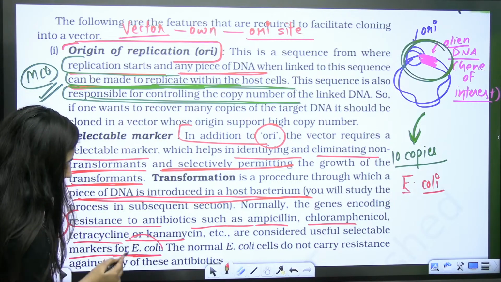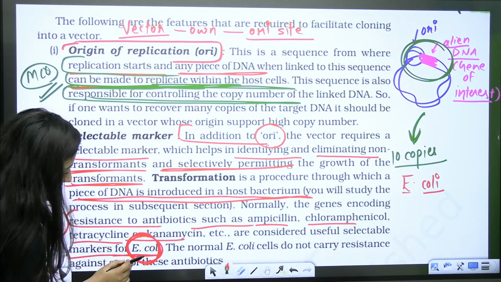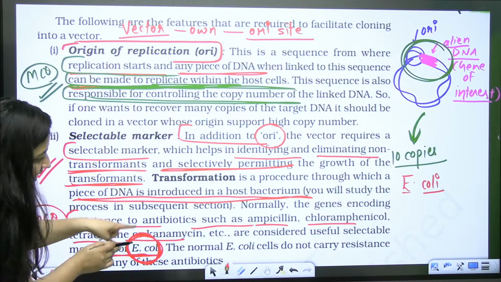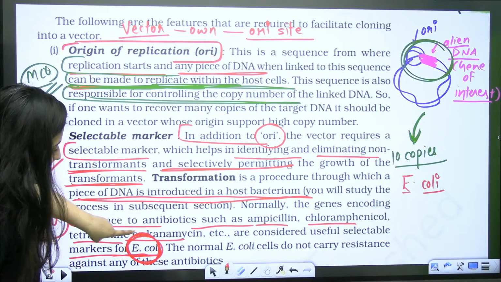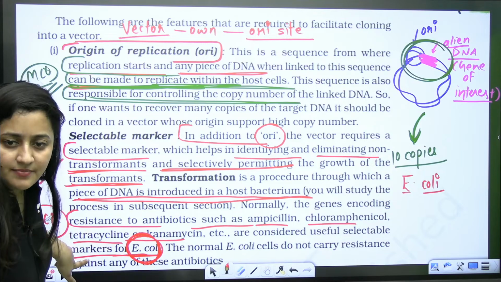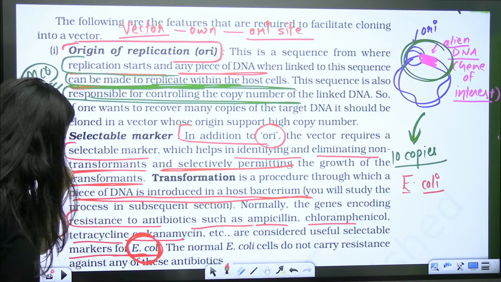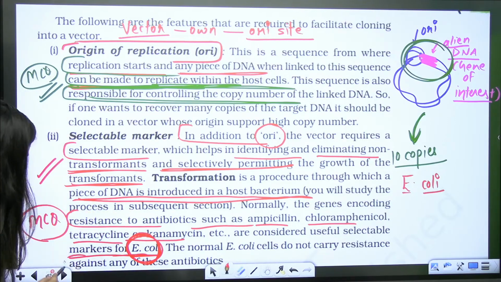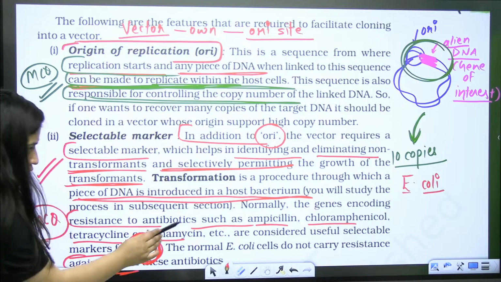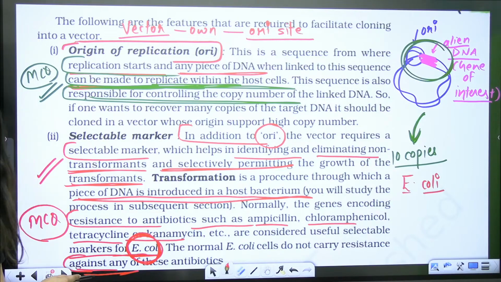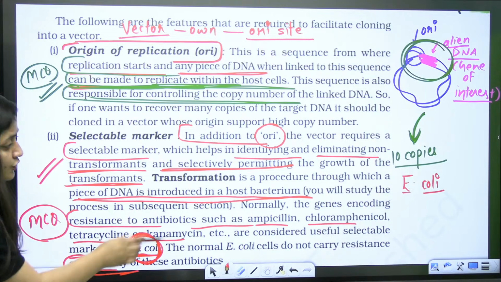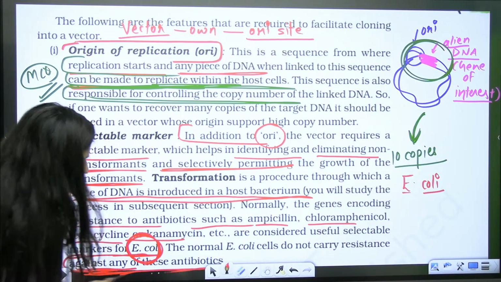And because they are giving us the example of E. coli, they are telling us that E. coli is not having the genes against these antibiotics. E. coli does not carry resistance against any of these antibiotics, so